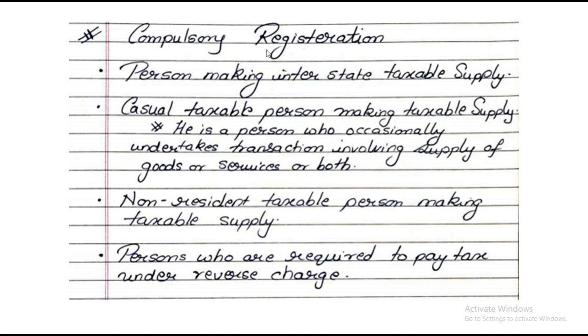For compulsory registration, these are the 4 points that you need to keep in mind. These are the only rules that you have to remember. 20 lakhs for the first category, sorry, 10 lakhs for the first category, 20 lakhs for the second, and for the third it is 20 and 40, depending on whether it is goods, service, or both. Now let us see how to solve the very first type of sum under registration under GST.